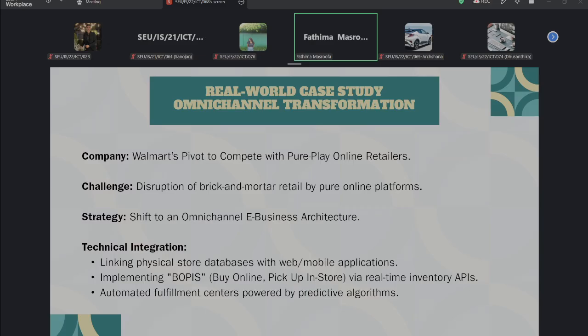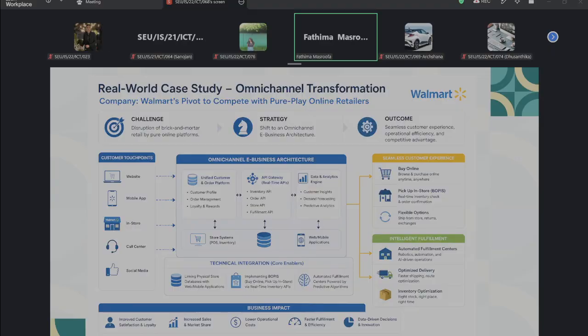You can understand from this picture. Omni-channel normally means connecting multiple customer channels into a more integrated experience, right?